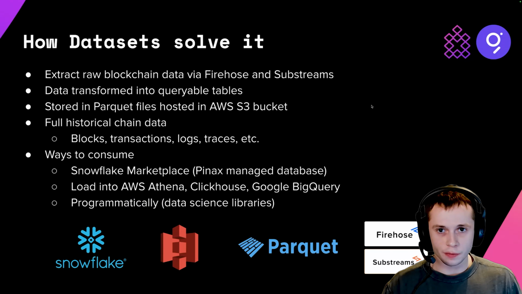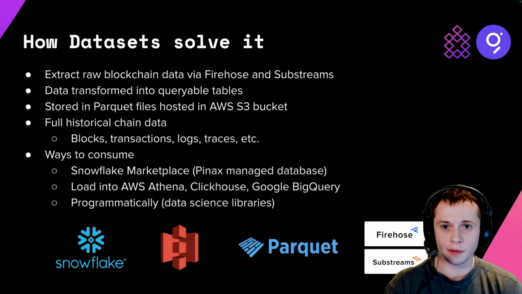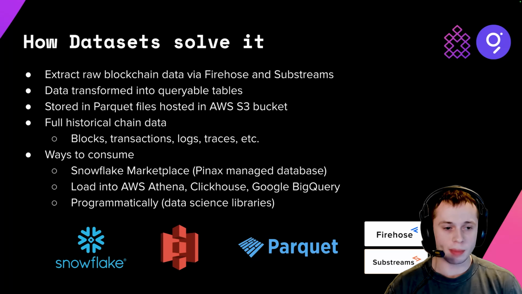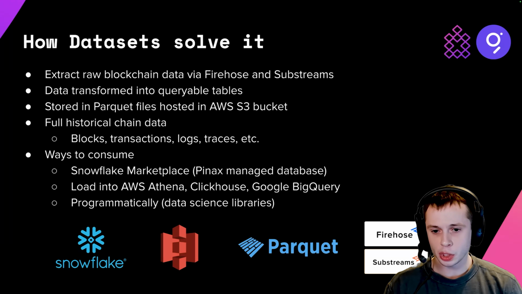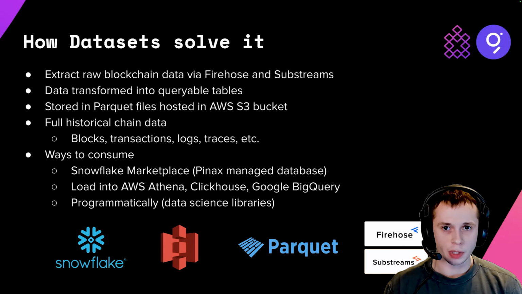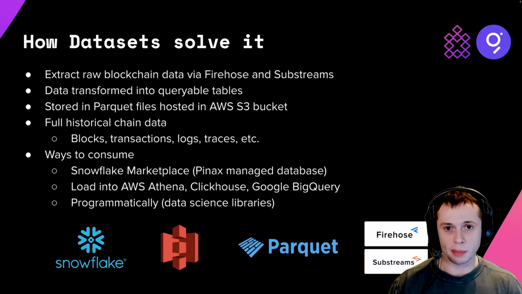What are we doing to solve this problem with datasets? Well, what we do here is that we use Firehose and Substreams, which are StreamingFast technologies. StreamingFast offers those tools so that you can just write Rust programs mainly from raw block definitions, extract whatever data you need. Here, datasets model basic raw block activities. So let's say for blocks, for transactions, for logs, for traces, we structure that data and we just output it in Parquet files.